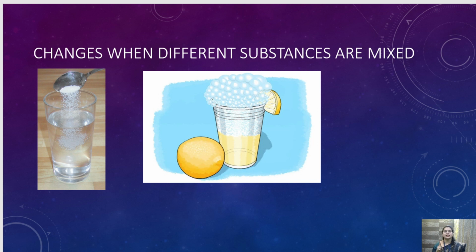So first, this is a physical change because no new substance is being formed. Why is no new substance formed? Because the molecule of salt is not changing and the molecule of water is also not changing. Though they are mixing together, the molecules are not changing. So it is a physical change. And secondly, it is a reversible change because we can get the salt and water back. So it is a reversible change.